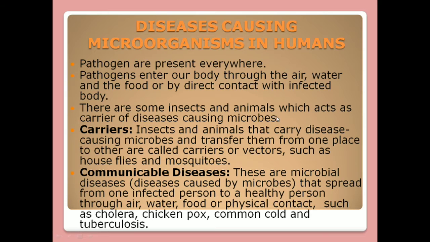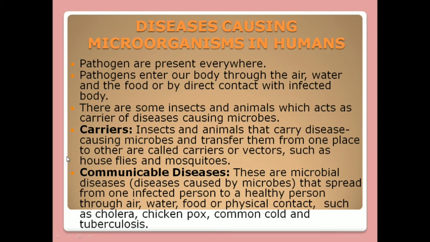There are some insects and animals which act as carriers of disease-causing microbes. Now the question is, what is a carrier? Insects and animals that carry disease-causing microbes and transfer them from one place to another are called carriers or vectors, such as houseflies and mosquitoes.